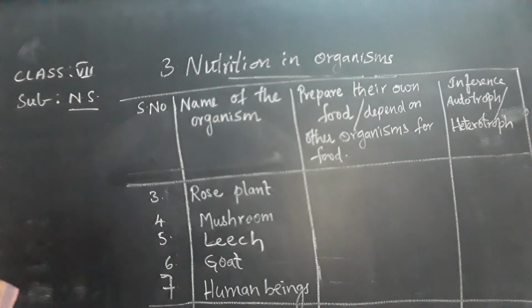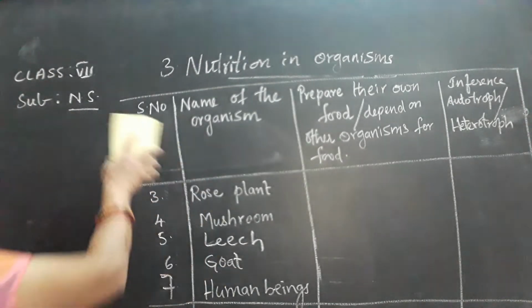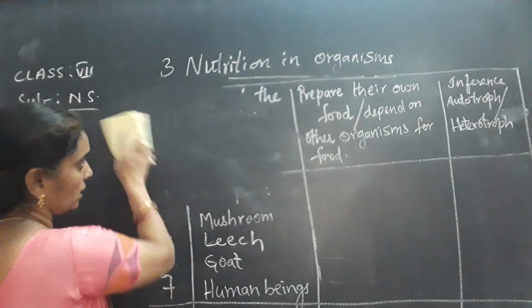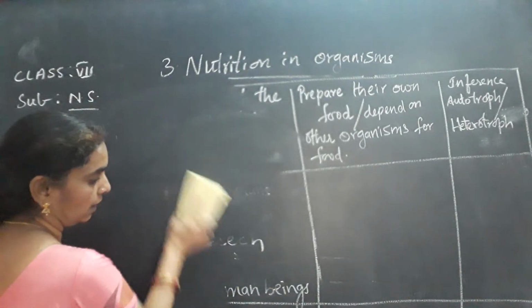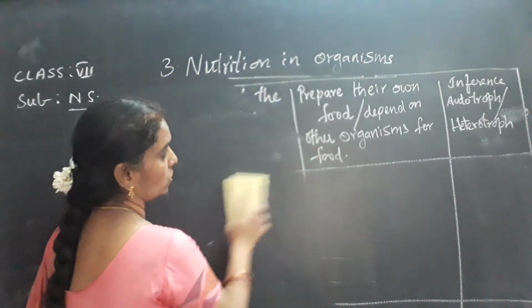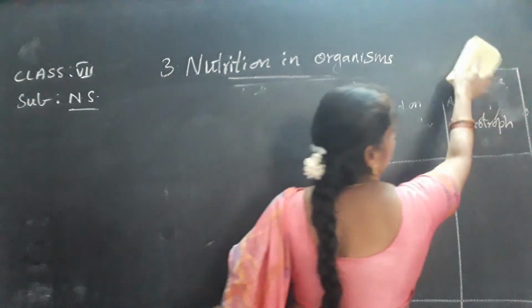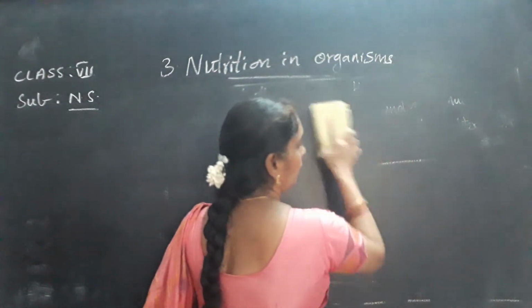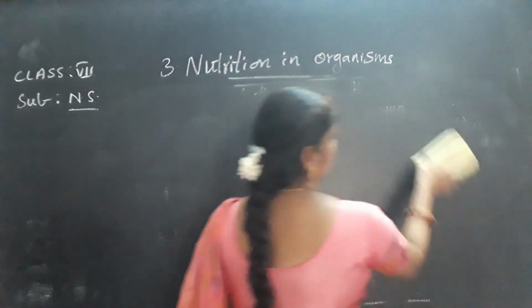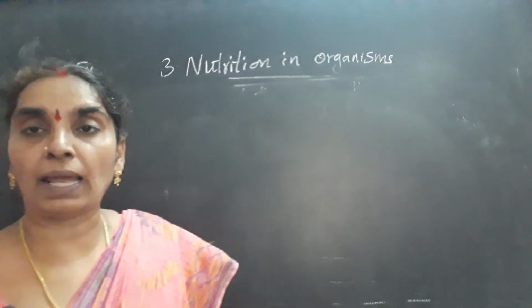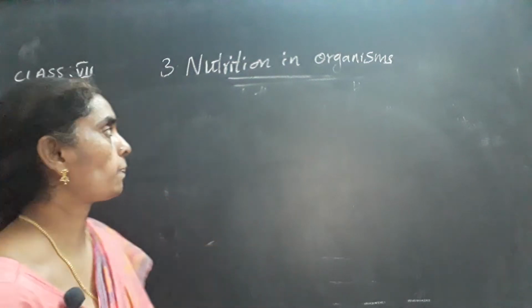Now, are all plants autotrophs? The first question below this table: all plants are autotrophs or not? That is one of the questions that arises in your minds.